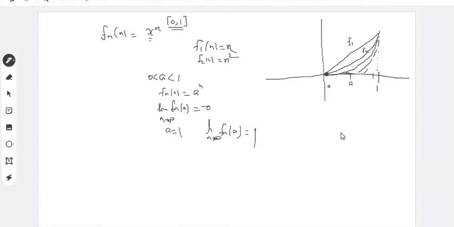So in fact, the sequence converges pointwise to the function f, if you define the function f as equal to 0 for x lying between 0 and 1, and equal to 1 if x is equal to 1. Right? So this sequence of functions converges to the function f pointwise. Is it clear to everybody?